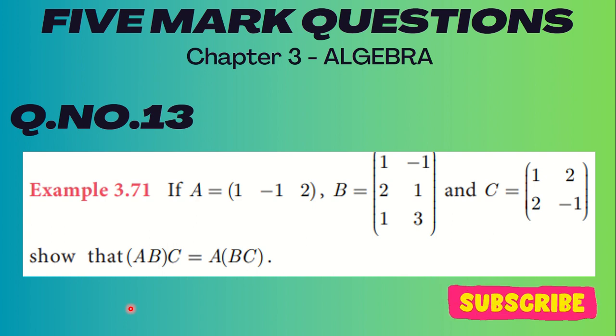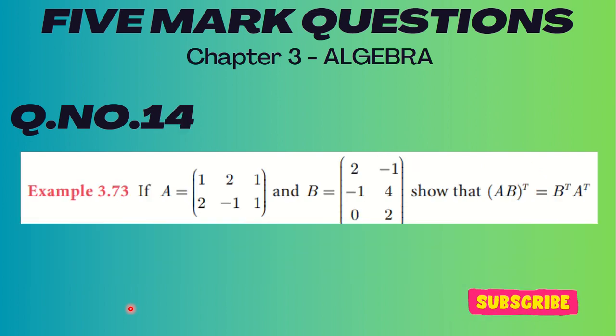Example 3.7. A is equal to 1 minus 1 2, B is equal to 1 minus 1 2 1 1 3, C is equal to 1 2 minus 3. They are not given an exact square matrix. You see, the first one is 1 into 3 and the other one is 2 into 3 and the other one is 2 by 2. So there are variations. So show that AB into C is equal to A into BC. Definitely these types of questions will come, and please make note of that.